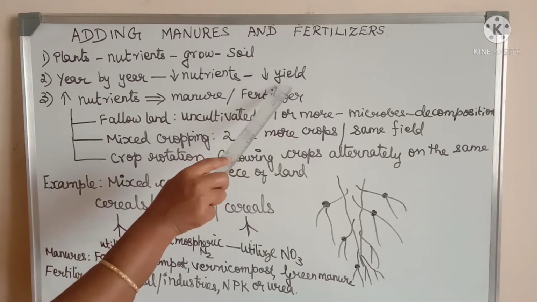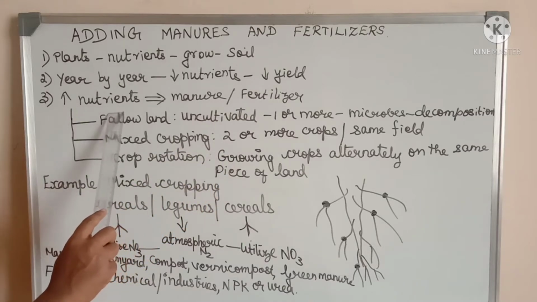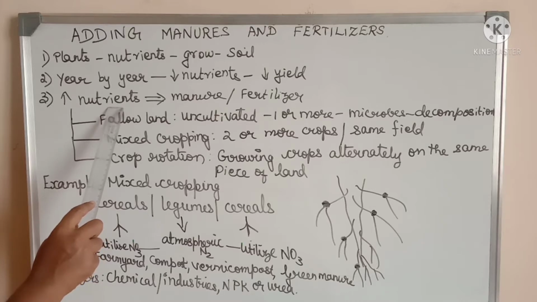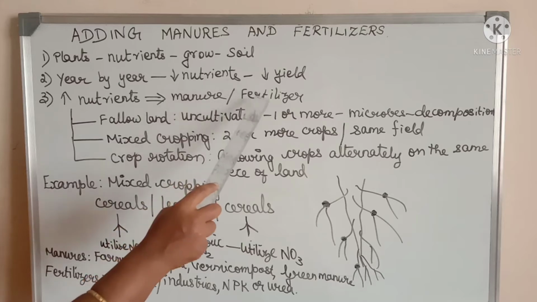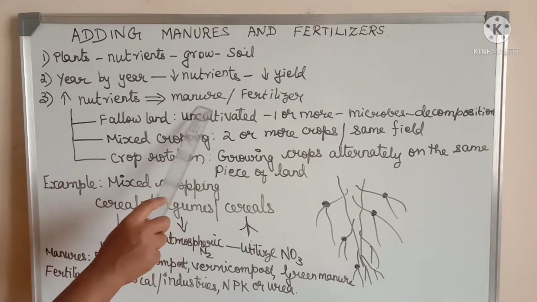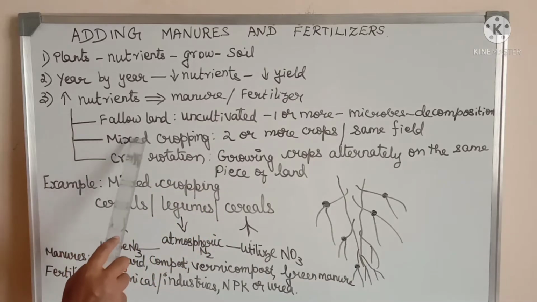So, it is our duty or responsibility to enrich the nutrients in the soil. How to enrich? How to make the soil good enough to grow the plants? Either by adding the manure or by adding the fertilizer. Now, manures are basically the natural substances or the organic matter, whereas fertilizers are the chemical substances. Now, we will see different methods to enrich the soil.